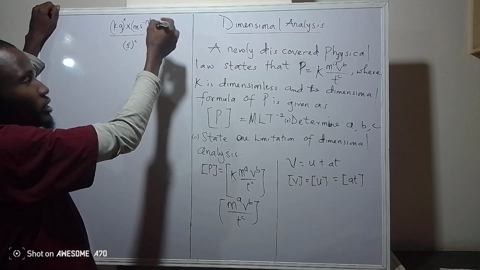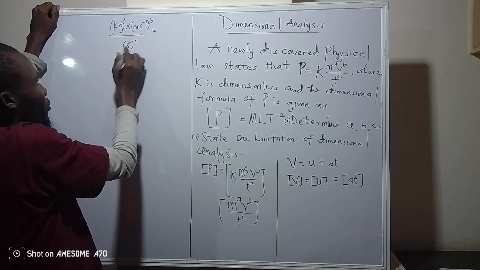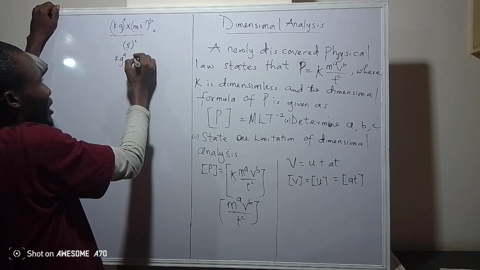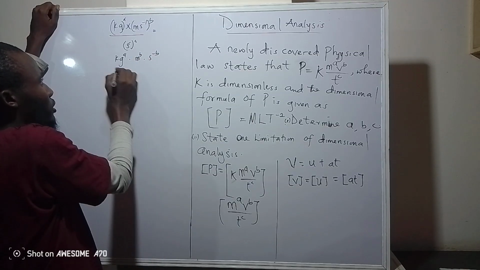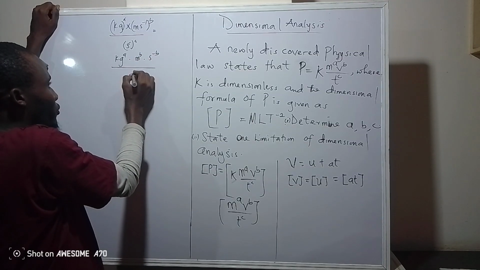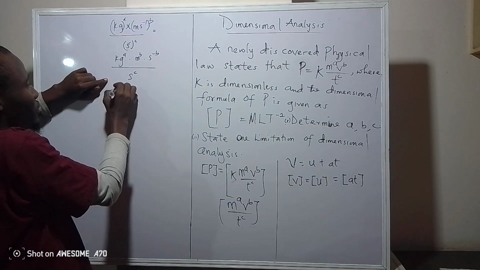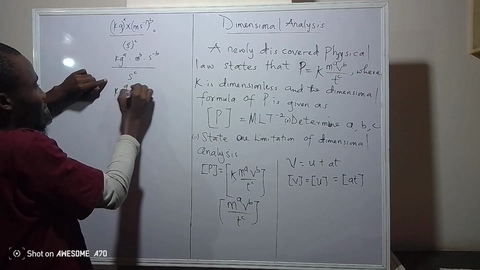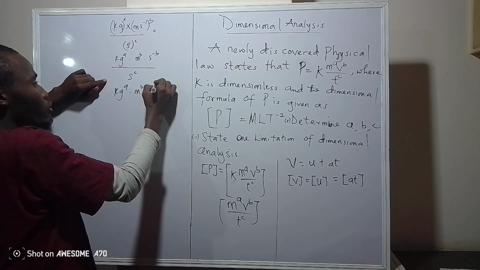Then, according to the law of indices, we can have this written as kilogram^a dot meter^b dot s^-b over s^c. When we apply the laws of indices here, what do we have? We're going to have kilogram^a dot meter^b dot seconds^b.